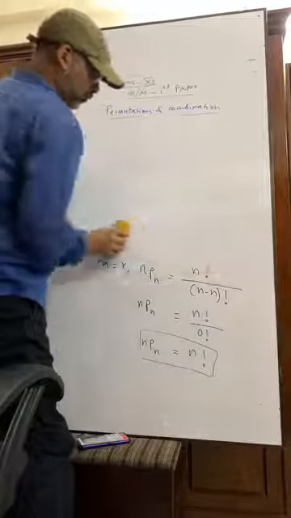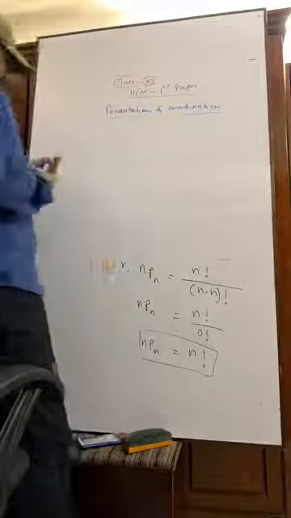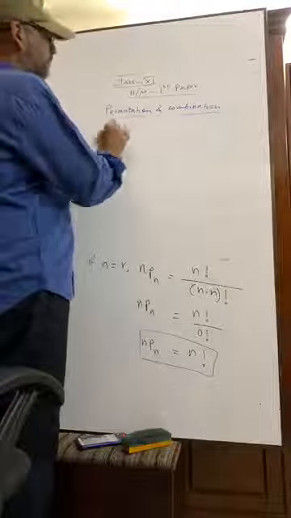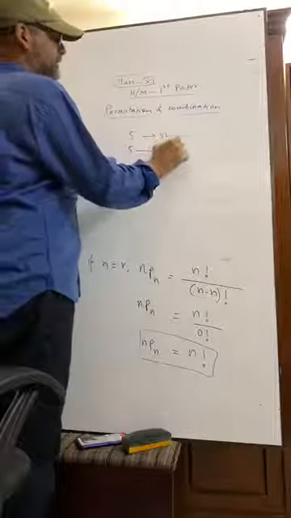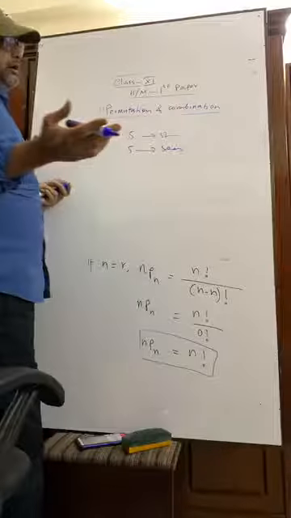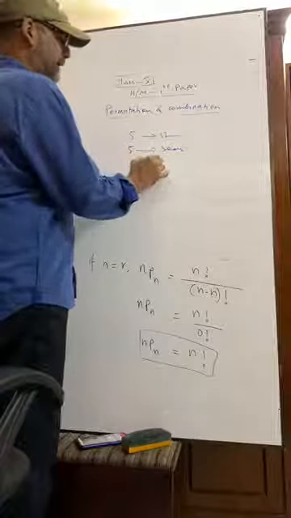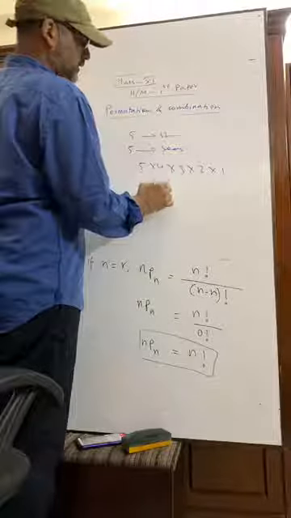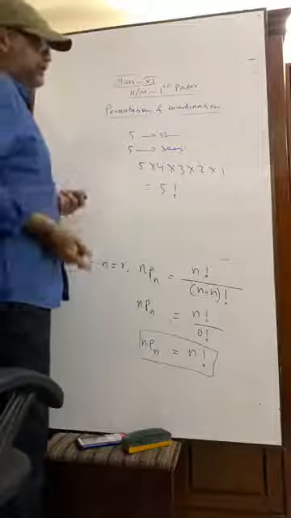Can you remember the example I gave you at first? That was 5 students and 5 seats. What was our answer? Our answer was 5 into 4 into 3 into 2 into 1. That is 5 factorial. Okay? That is 5 factorial.